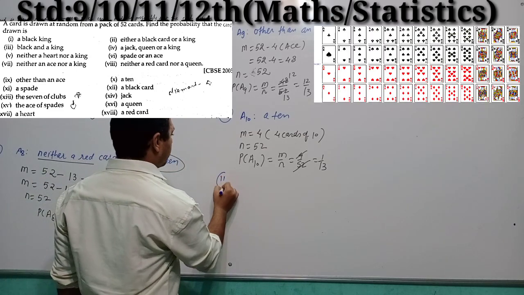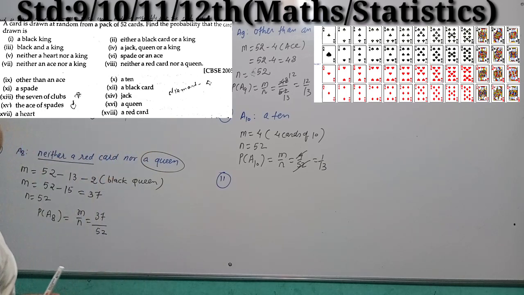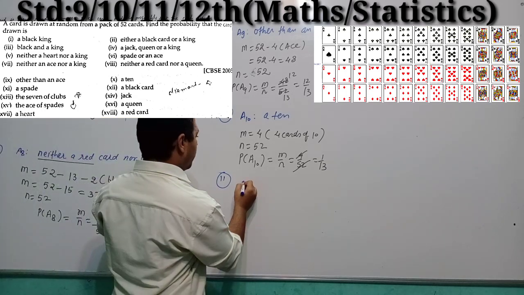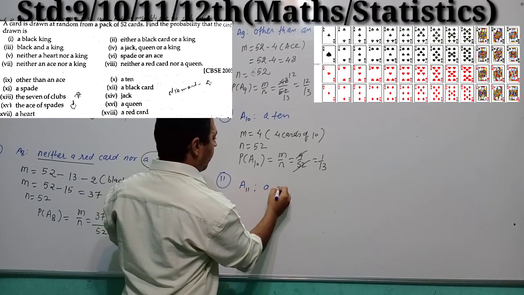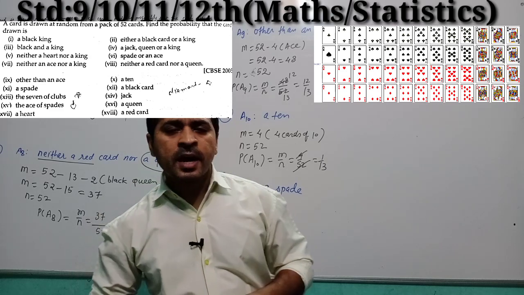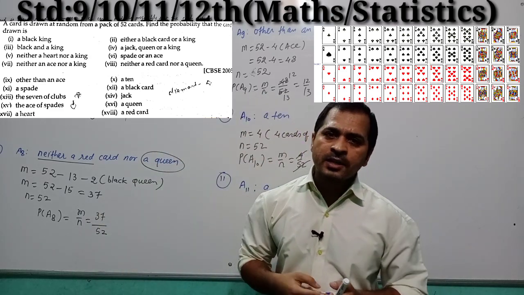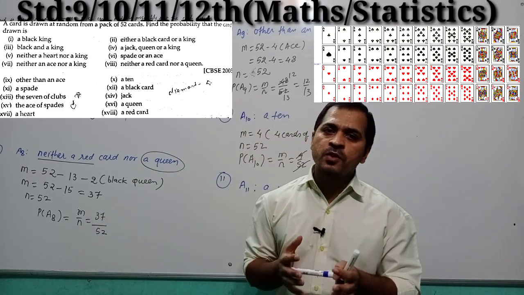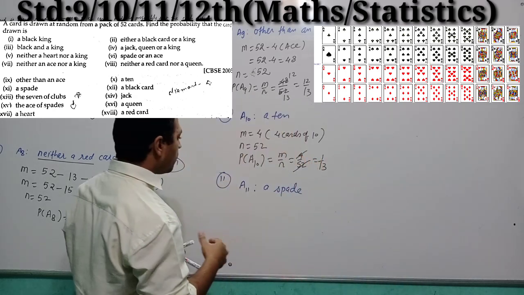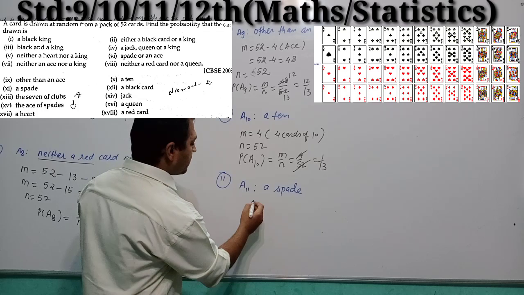Question number 11. A spade, right students? The card should be a spade. We know that there are 13 cards of heart, 13 cards of diamond, 13 cards of club and 13 cards of spade. So your favorable events are what?